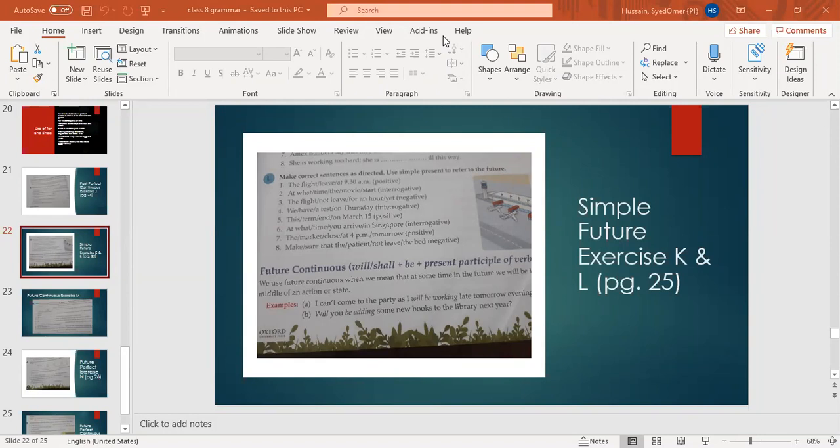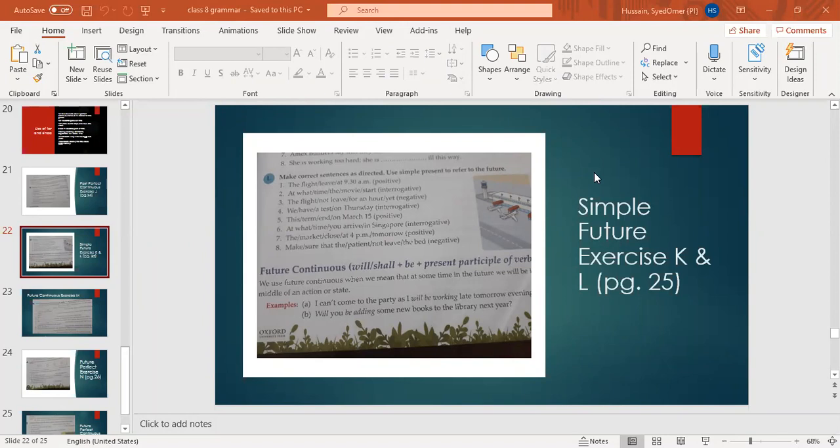Can I? Yes. She is working too hard. She is going to fall ill this way. Good. Okay, beta. Now, exercise L you will do in homework. You just have to arrange them. For example, make correct sentences as directed.